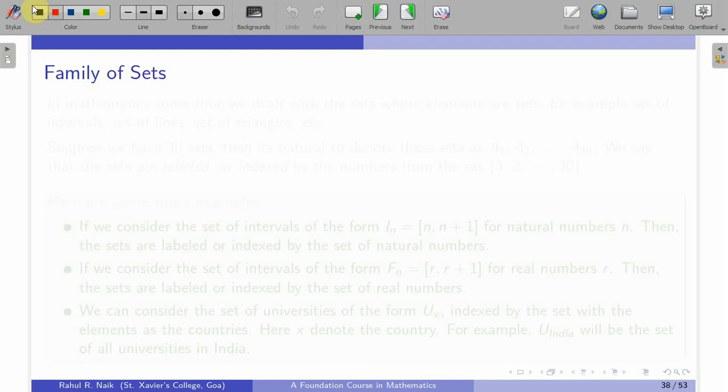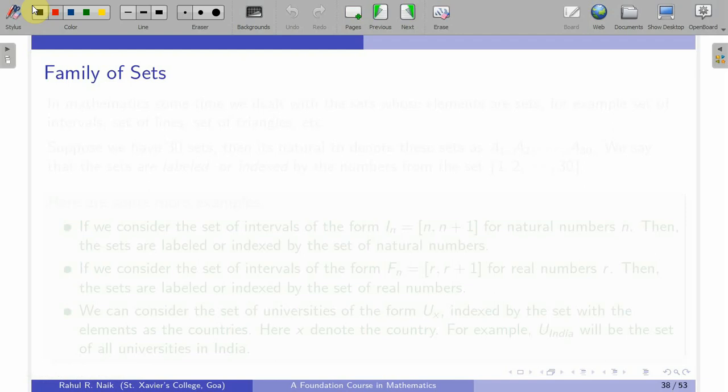Now, if I extend this number to say 100 or 200 or more than that, in that case it would be very difficult to list all the sets in the set. And even if there are infinitely many, again this is going to be a very terrible job. So, what we do is that we nomenclate the properties of the sets which we are considering, and we put it in a set and we call it as a family of sets.